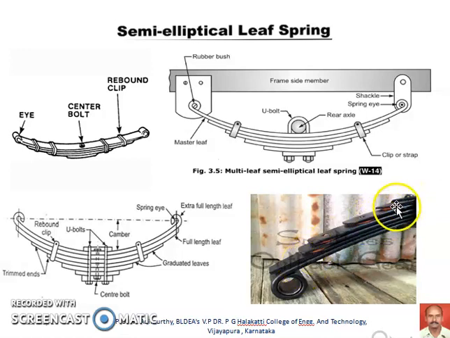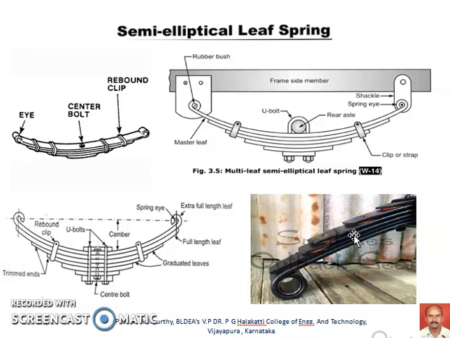You can also see the orange colored arrangement shown here. It is nothing but a pad provided between one leaf and another. Because of road irregularities, when the rear axle moves up or down with the wheel, there may be chances of squeaking noise due to the rubbing of one leaf against another.